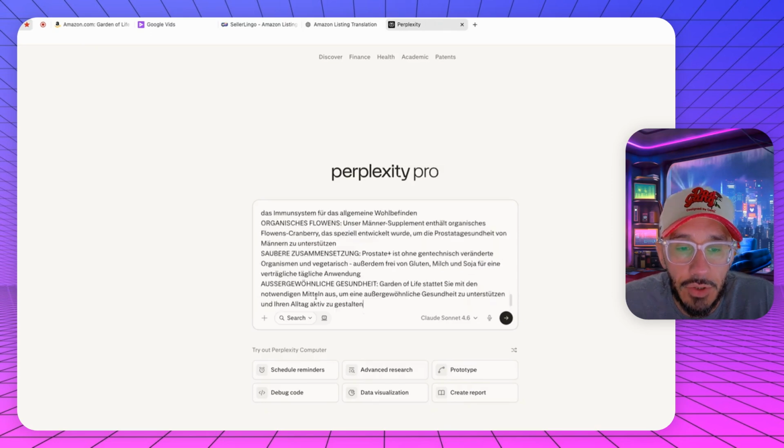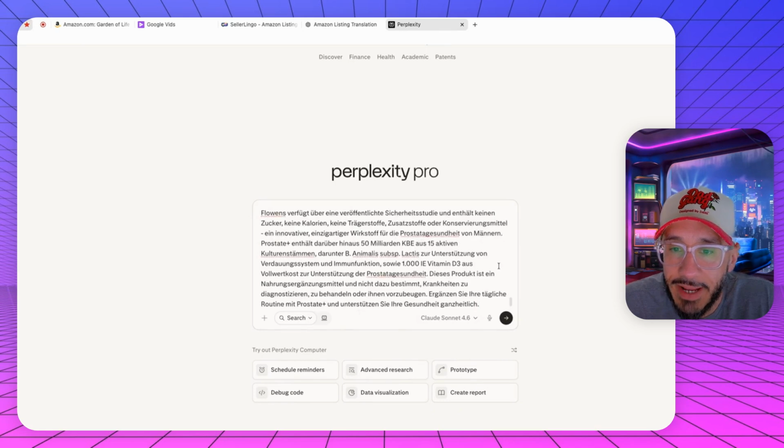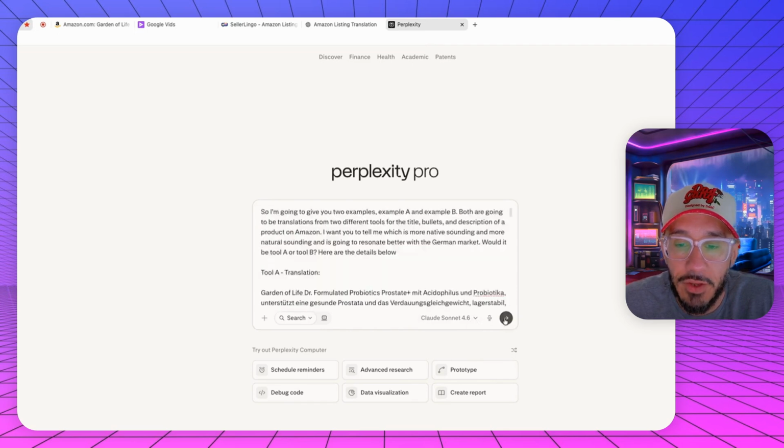So tool B, description. I like how it actually did the backend search terms here and translated the actual text on the images. That was really cool. I wasn't expecting that. Okay, so we have tool A and tool B. Run it.